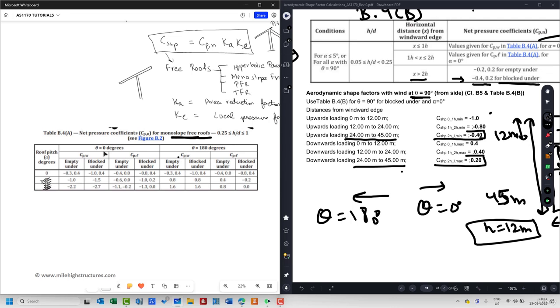Alpha shall be 0, so this shall not be considered, or we can say that we shall simply cross out all the values that are given here. Why I'm doing this is because it is a little bit confusing, I must say. So all of these values shall not be considered. After that, the blocked under case is applicable here, so empty under values shall not be considered.